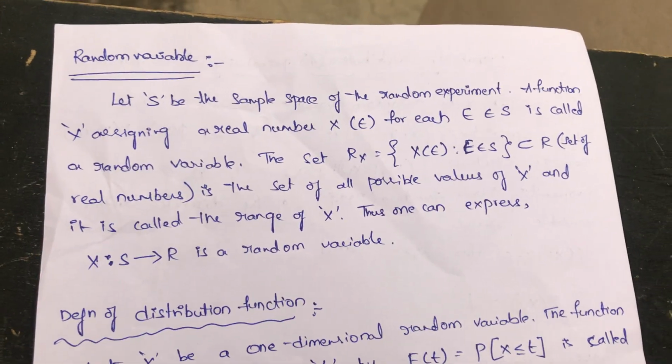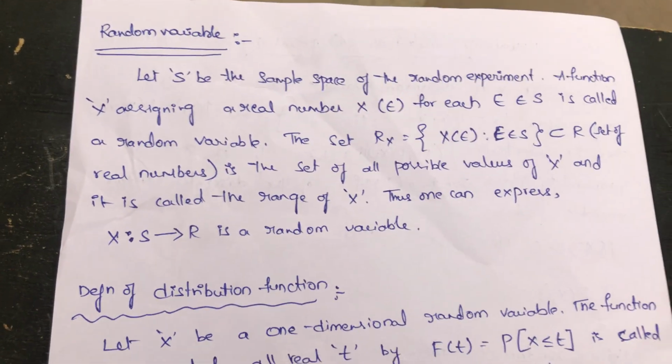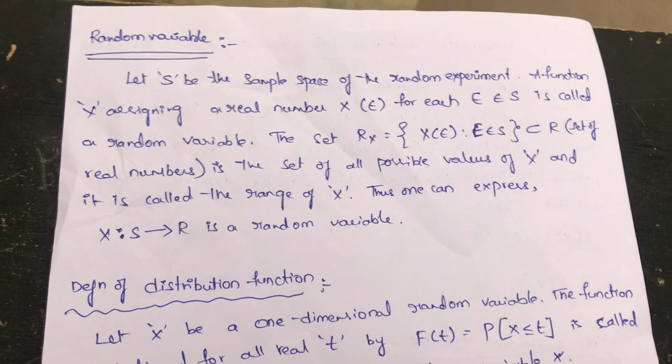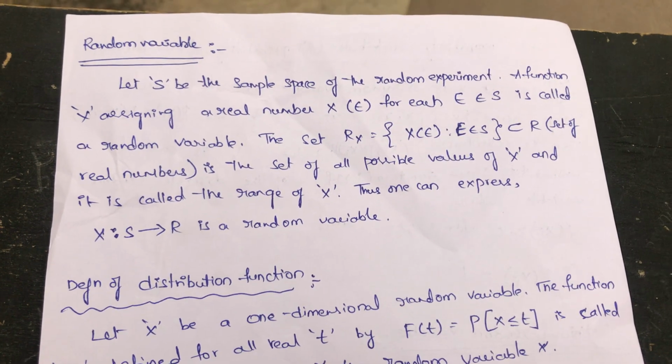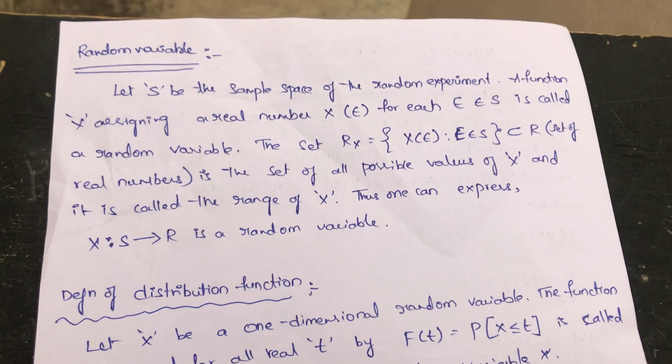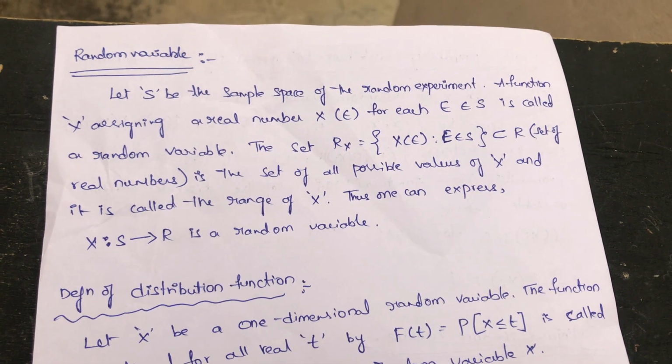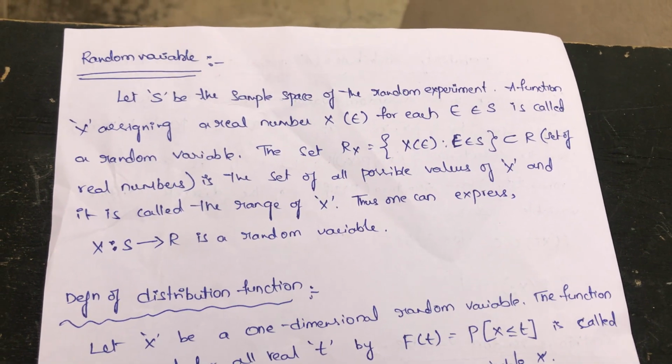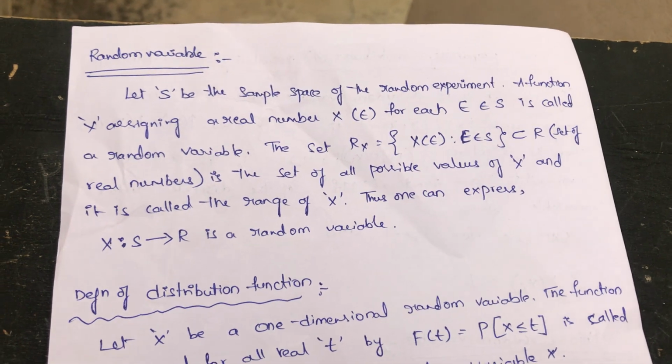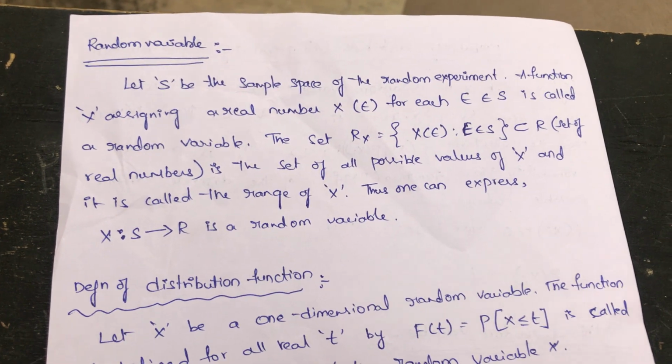Now I am going to explain to you about random variables. So what is a random variable? Randomly selected variable. Random variables means randomly chosen variables. Here we are only taking the values from 1 to n. So here S is a sample space of a random experiment.